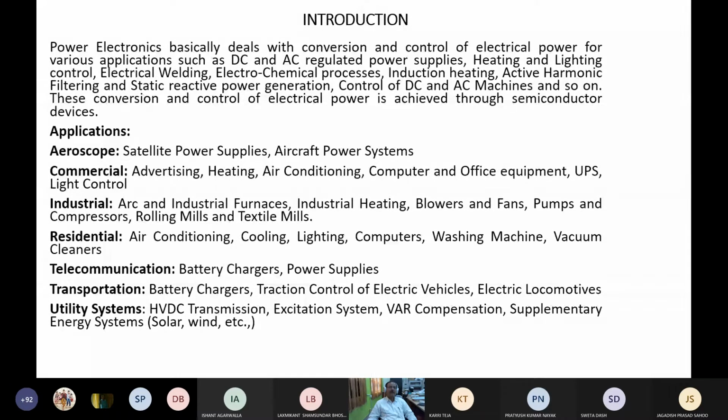What is control and conversion? We generate power at the generating station. Transmission is done, then distribution. Then that power cannot be directly fed to a motor, right? If directly fed to a motor, it will start, but you don't have any control. So power has to be converted to a suitable frequency and voltage, and it should be controlled to control the speed of the motors. Drives will work only if we control the voltage.